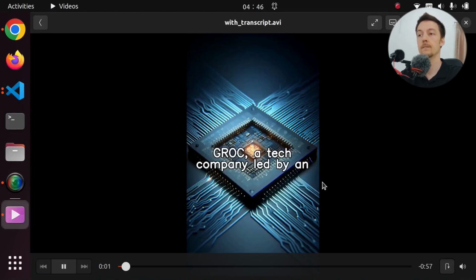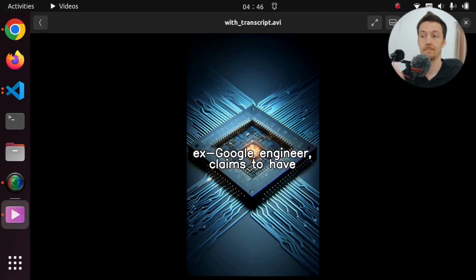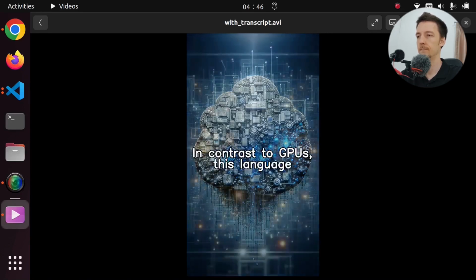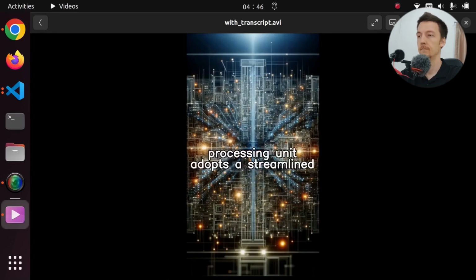Grok, a tech company led by an ex-Google engineer, claims to have created the first ever language processing unit, promising unprecedented speeds for AI applications. Their TensorStream processor is likened to a speedy assembly line that processes data tasks sequentially and efficiently, making it a potential game changer for AI. In contrast to GPUs, this language processing unit adopts a streamlined approach, eliminating complex scheduling hardware, saving energy, and avoiding underutilization of cores.